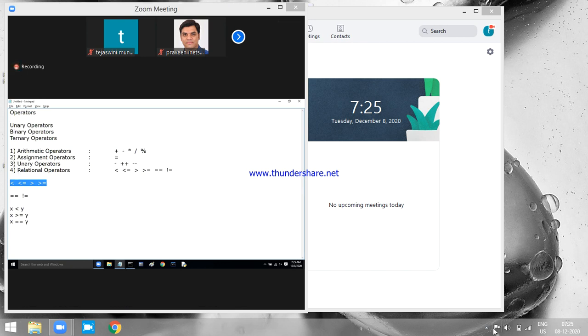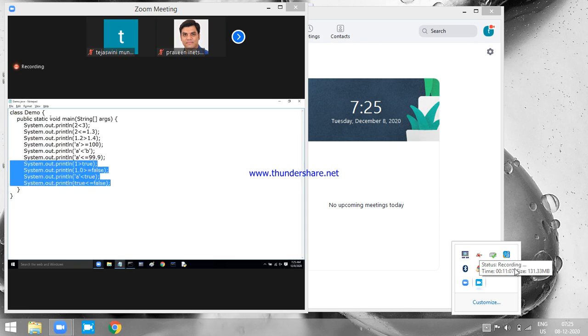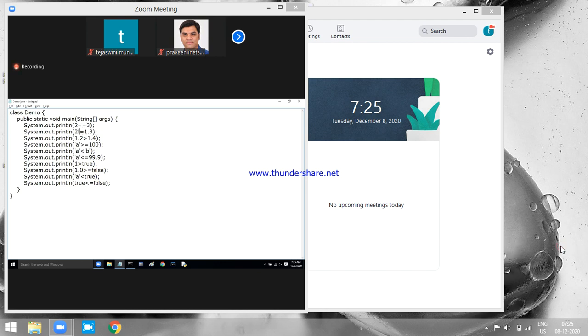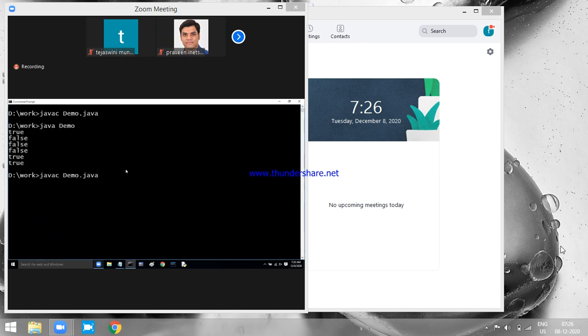Am I clear here? Now I replace these four operators with these two, equal to and not equal to. These are also called equality operators. Equal to, not equal to. All are equality operators. Now also I wrote all combinations.